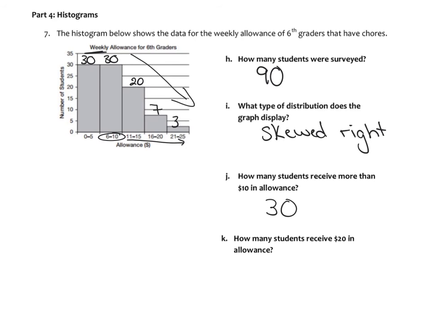How many students receive $20 allowance? Well, I put this question on here because you don't know. You cannot answer this question because this bin right here does not tell me exactly how many did 20. It tells me how many are in there from 16 to 20. So this one is actually kind of a trick, but not really. This one cannot be answered. And sometimes you have test questions where it says not enough information, okay? And you select that point.